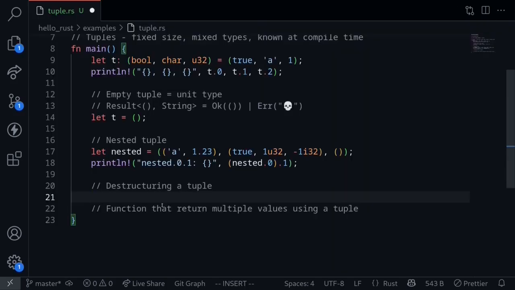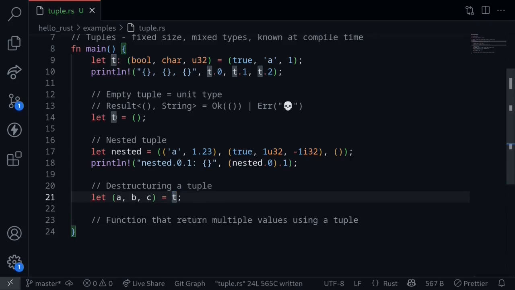We can also destructure a tuple in Rust. Destructure is a shorthand way to access the element inside the tuple and then assign it to a variable. For example, let's say that we wanted to assign the variable names a, b, c to the values inside this tuple t. And the way we would do it is say let (a, b, c) = t. This will match the values of the tuple, boolean, character and u32, into the variables a, b, and c.